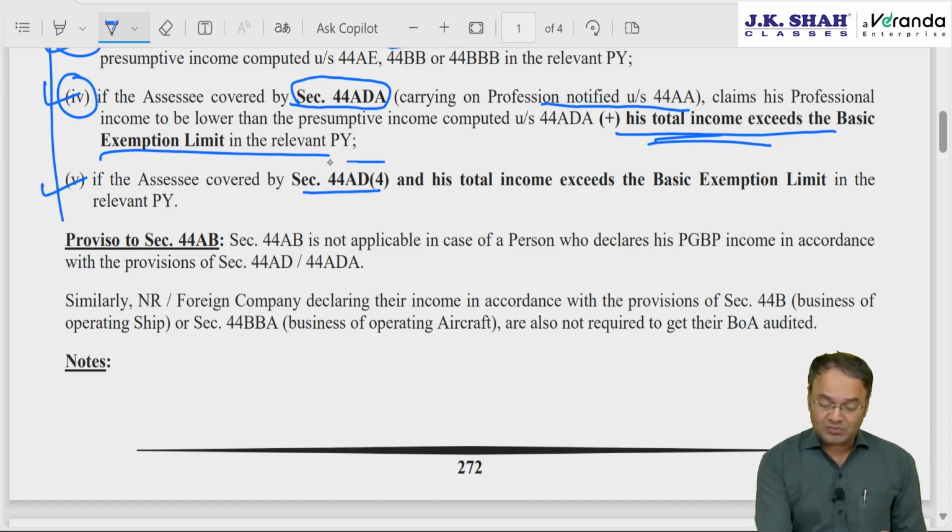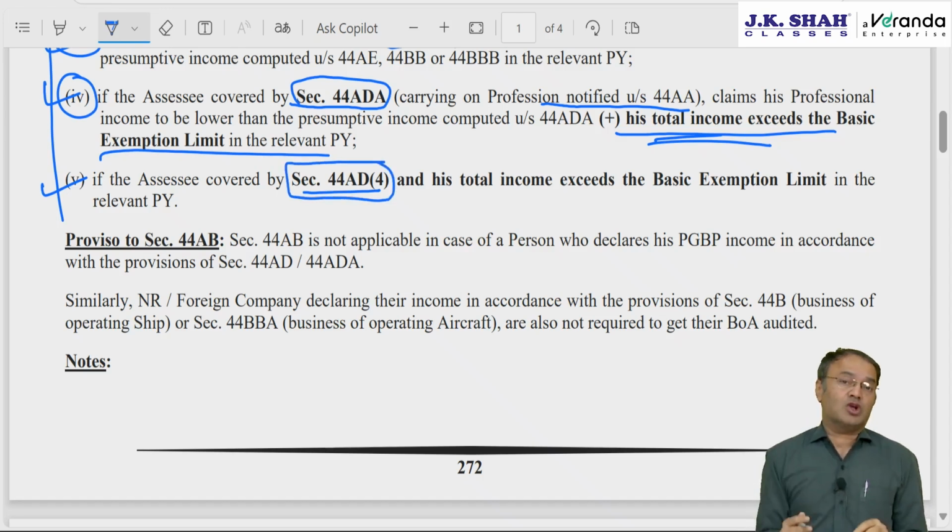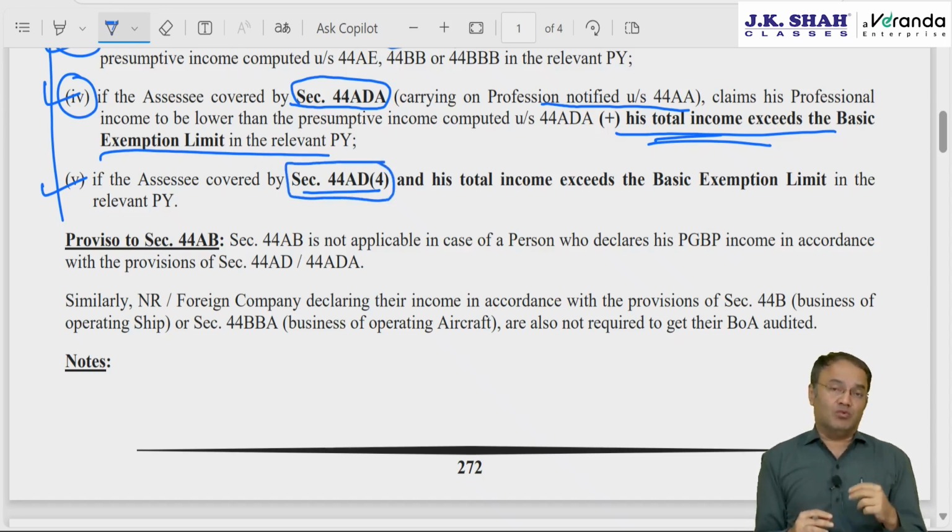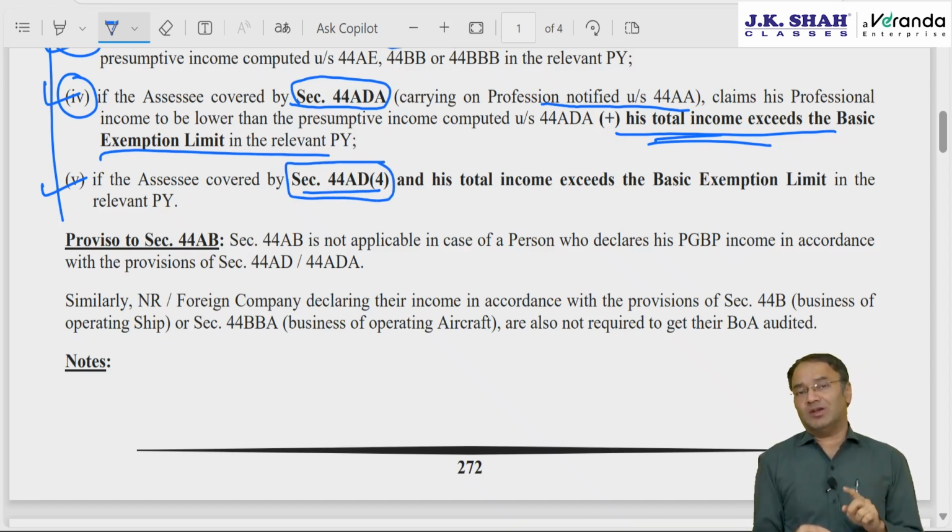However, as per 44AD subsection 4, there is a concept of a lock-in period of 5 years. Once the person declares income as per 44AD, presumed income, for the next 5 years he has to declare income as per 44AD subsection 1 only.